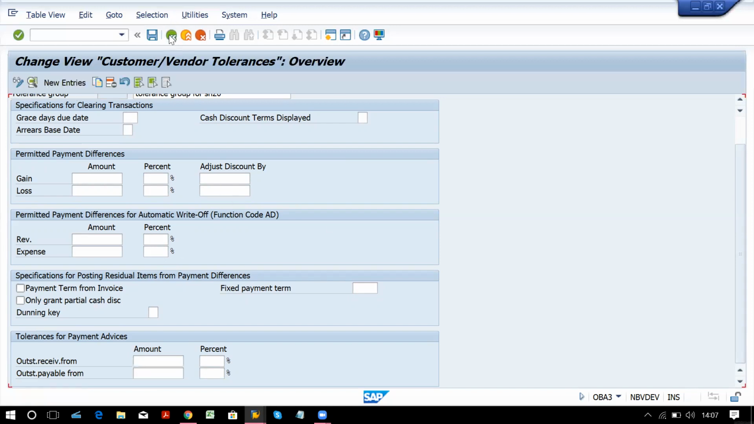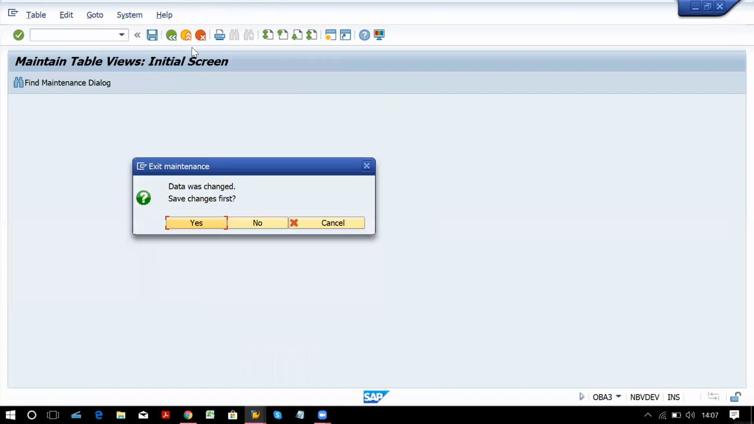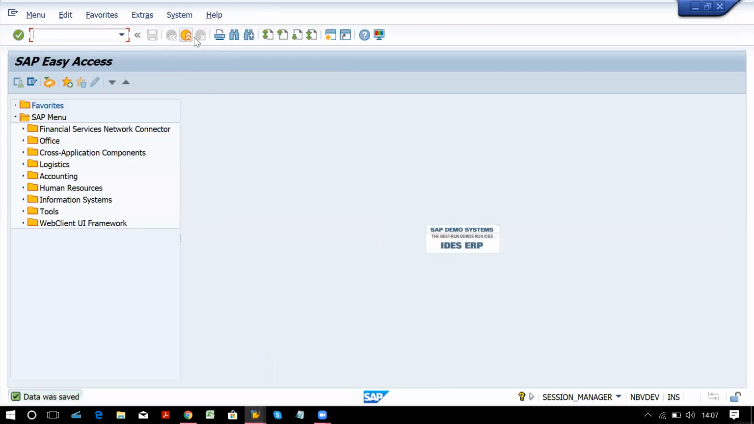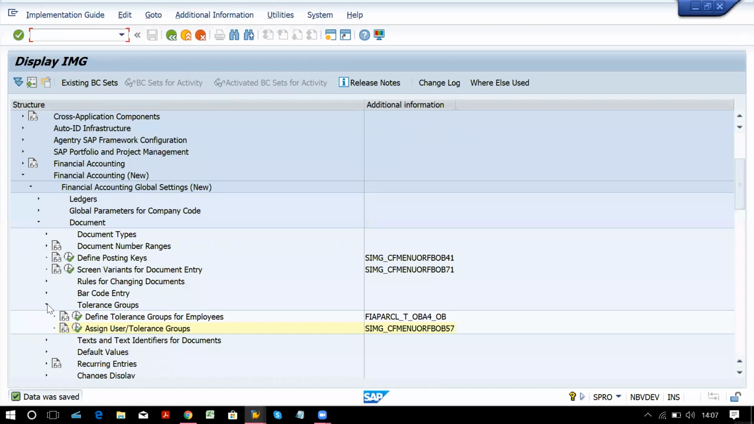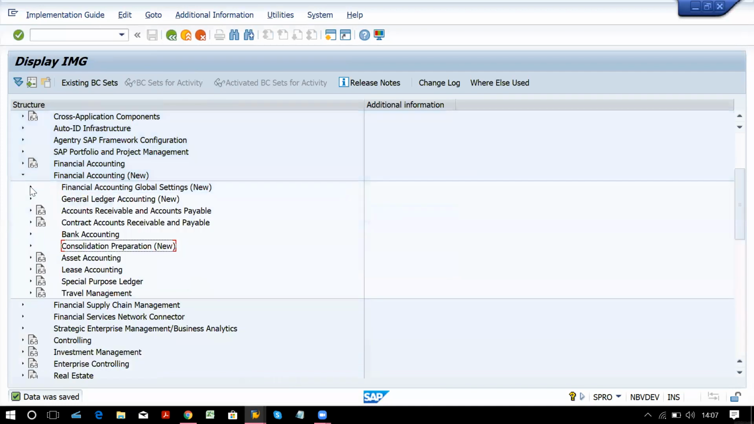So this is the tolerance group for customer slash vendor. This we generally assign to your customer and vendor account, in the customer and vendor master data. Where to assign, that we will see in the AP and AR topic. So we are just creating it for our company code and saving it. Okay, here we have completed your financial accounting global settings for the time being. We are going to come back here for a few more steps to learn, but for the time being, we have completed this.